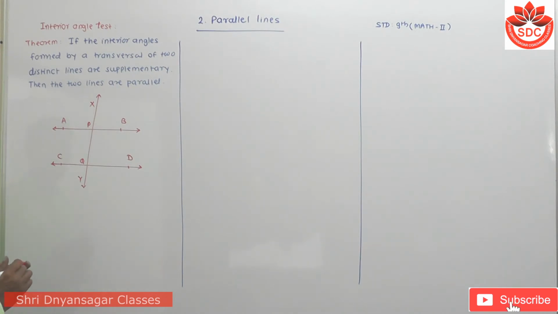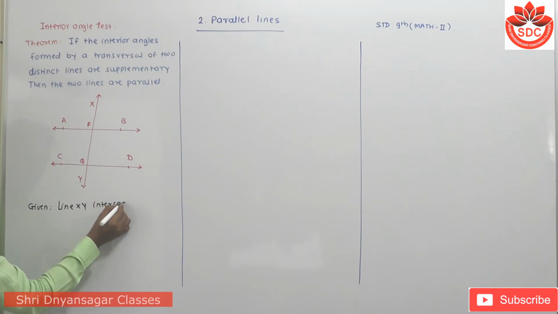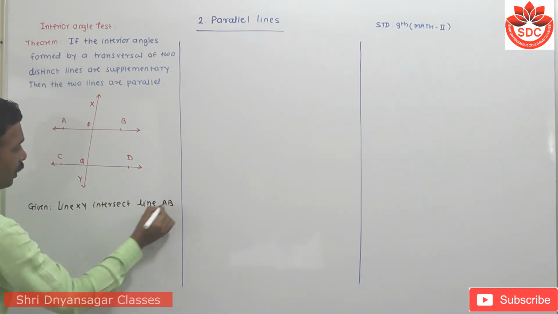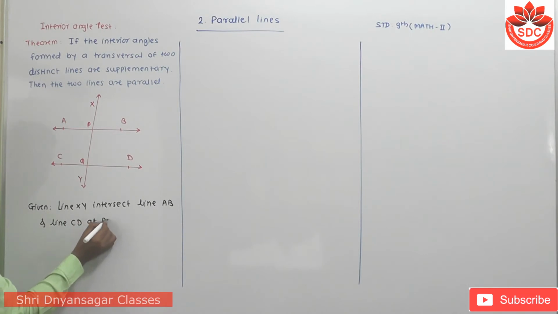Then I have to write its given. Given: line XY intersects line AB and line CD at points P and Q.